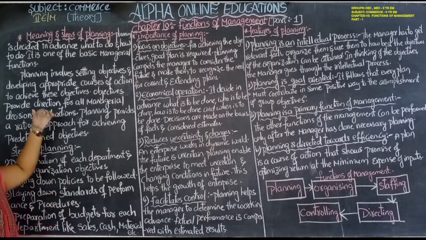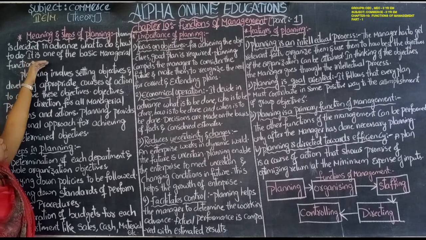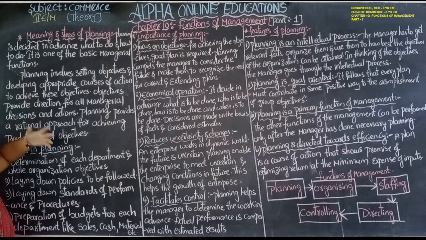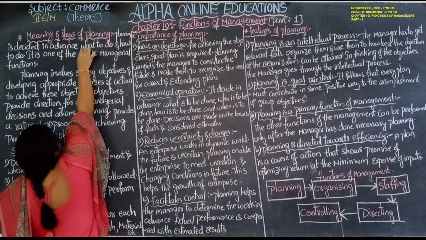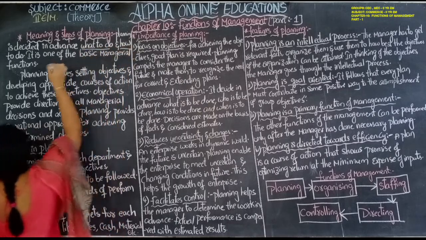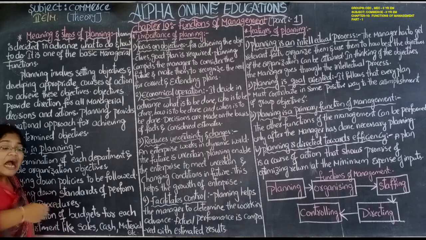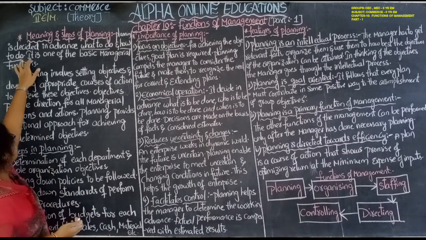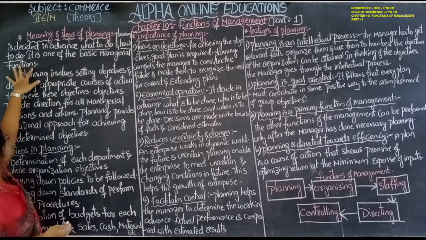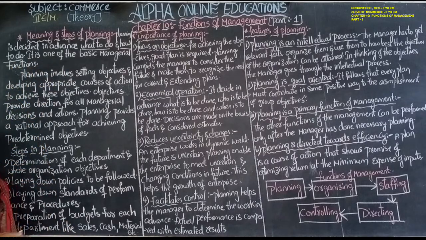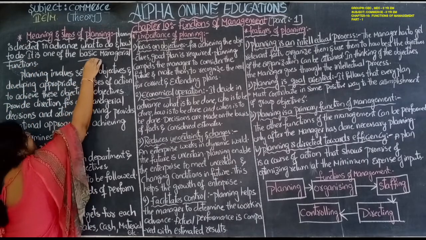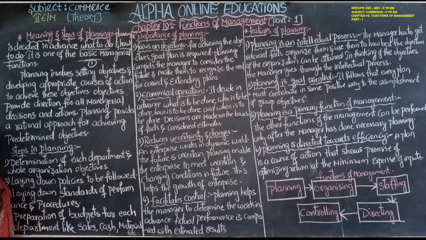It involves deciding in advance what we have to do and how we have to do it. It is one of the basic management functions. Basic means the first. So the first management function is planning.